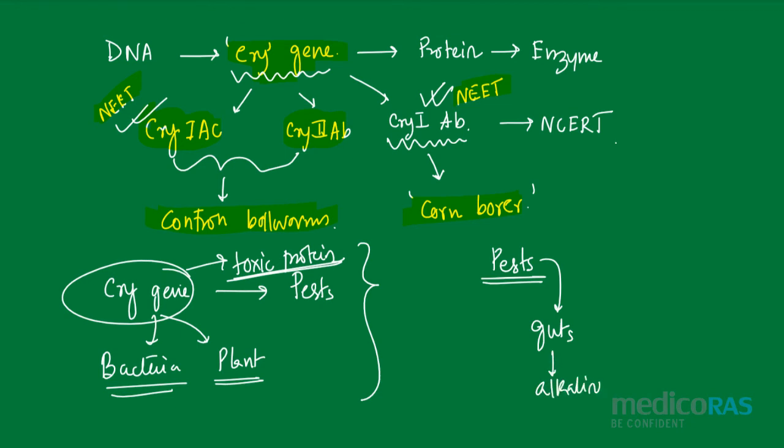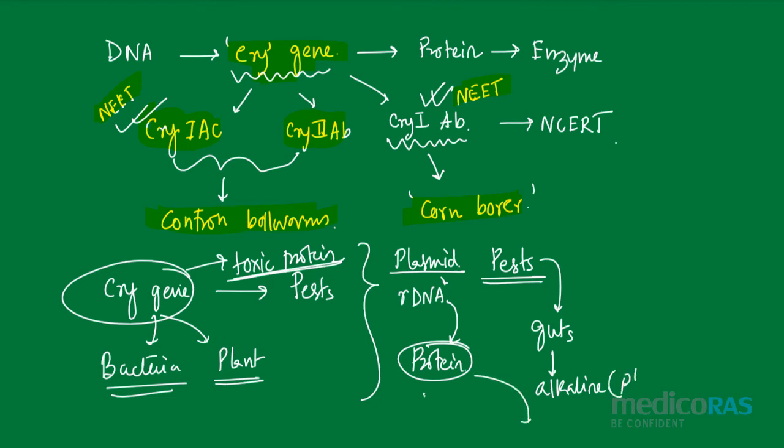So whenever we are going to use this cry gene in our DNA by using the plasmid of Bacillus thuringiensis, then our DNA is going to be present inside the cell of the pest, and that DNA is going to make the protein. The protein which is very toxic is only activated if it gets alkaline pH.